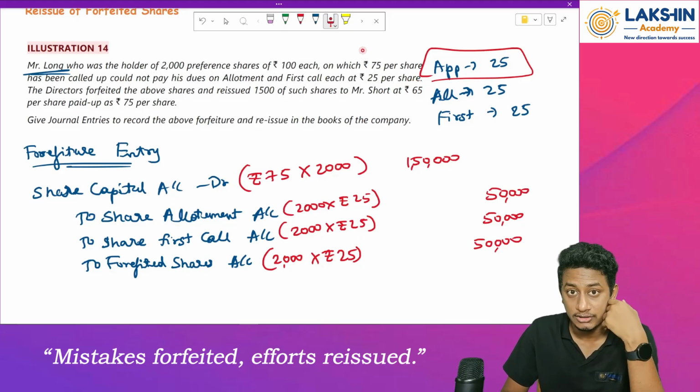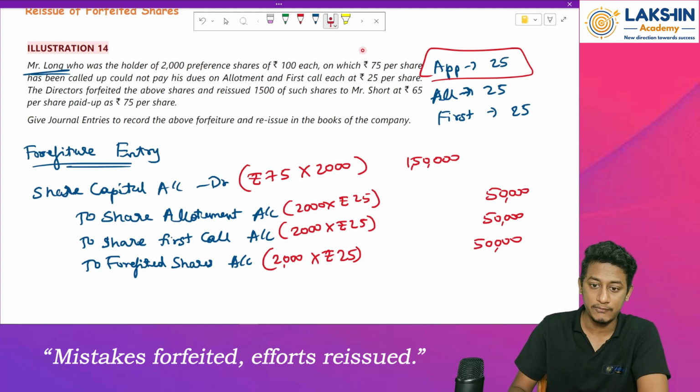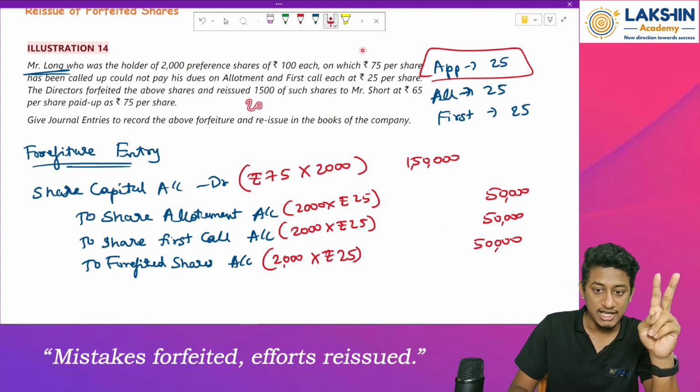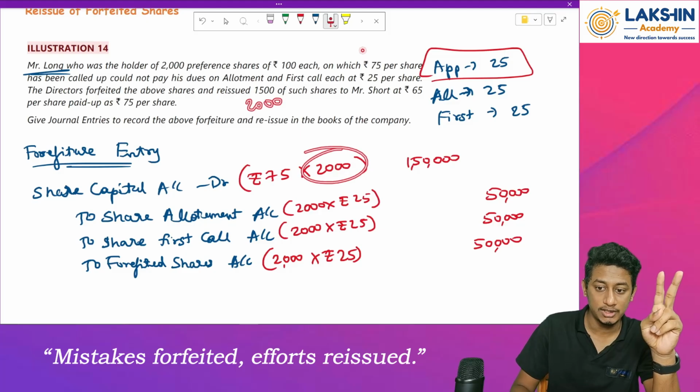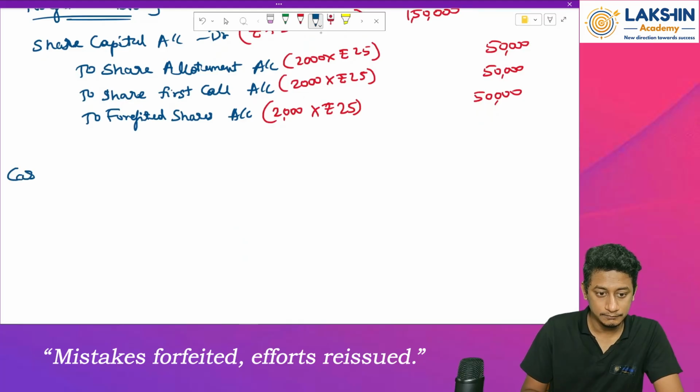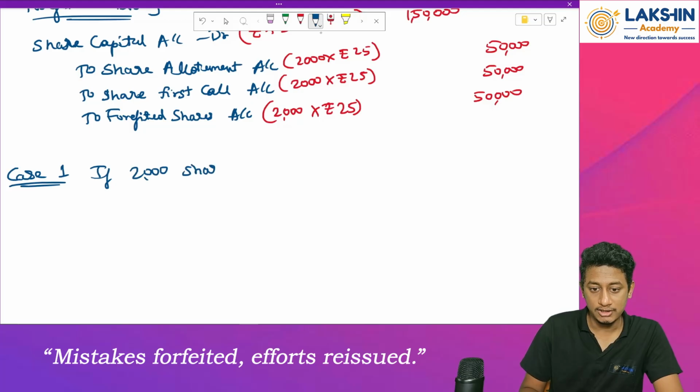Now what to do with this loss? I will tell you what to do. But before that, we will assume two cases. If 2000 shares are reissued, that is the whole of the forfeited shares. If 1,500 is reissued, let's see. Okay, case 1: if 2000 shares are reissued.